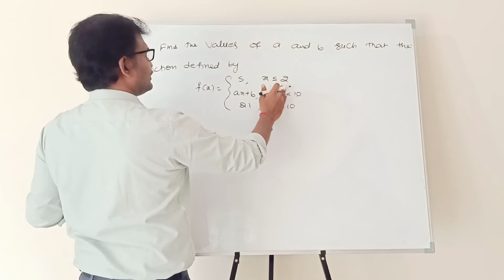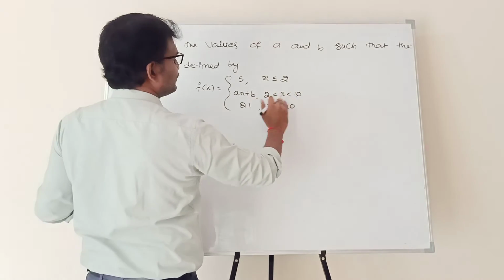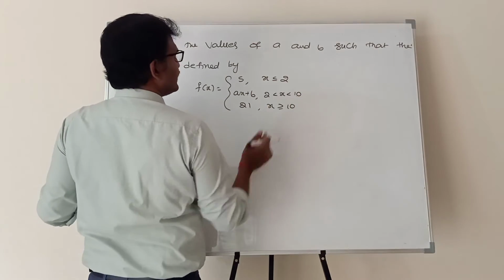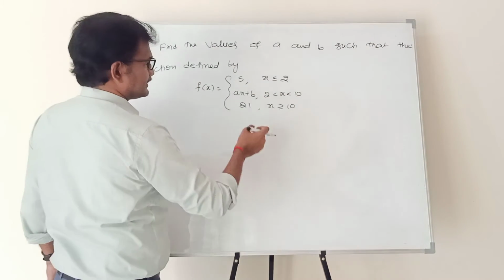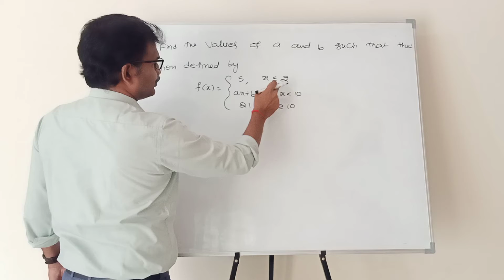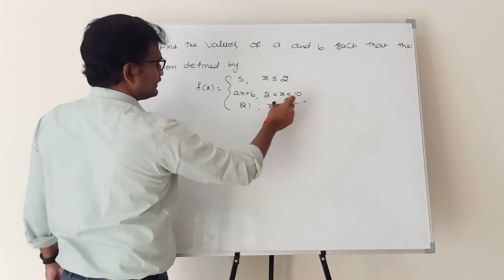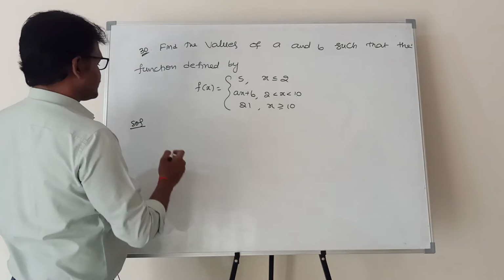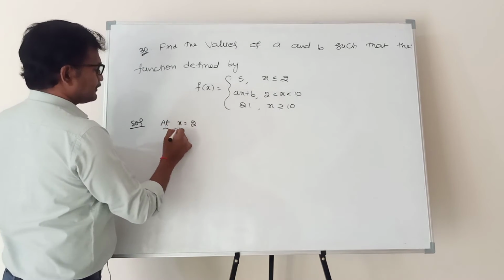Before 2 also, the function is the same 5. Between 2 to 10 the function is ax plus b, and it is not changing. After 10 the function is not changing. Where is the function changing? At 2 the function is changing, and similarly at 10. That's why you need to check the continuity at x equal to 2 and at x equal to 10.